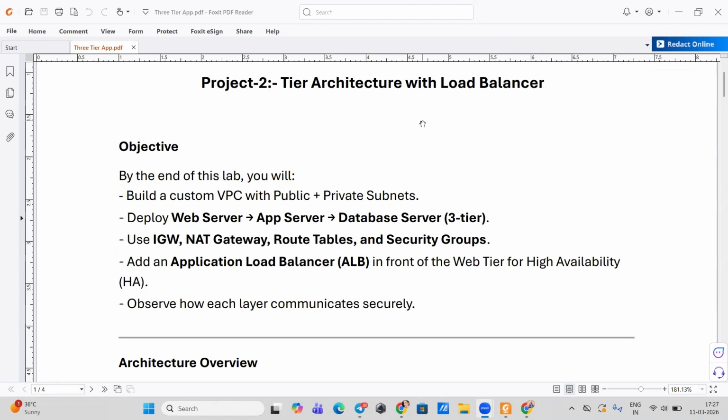balancer. So in this we are going to build a custom VPC with public plus private subnets. We are going to deploy a web server, which would be public, then an app server and a database server. This is going to be a 3-tier architecture. We are also going to use an internet gateway, NAT gateway, route tables and security groups. And also we're going to add an application load balancer for high availability. And we're going to observe how each layer communicates securely.